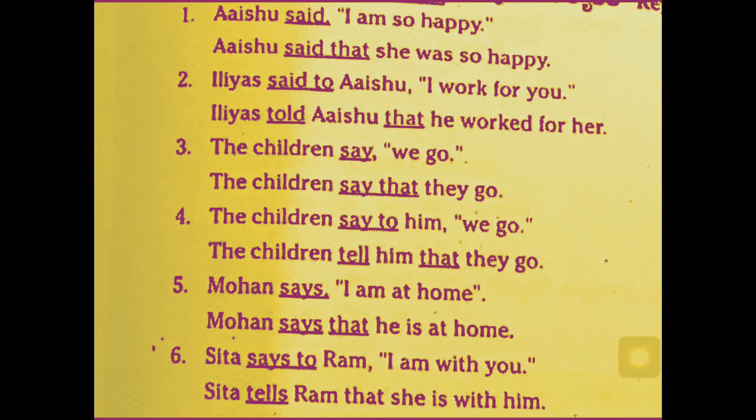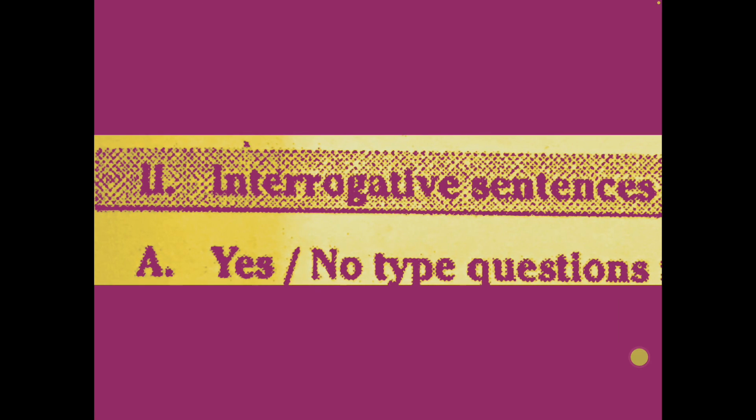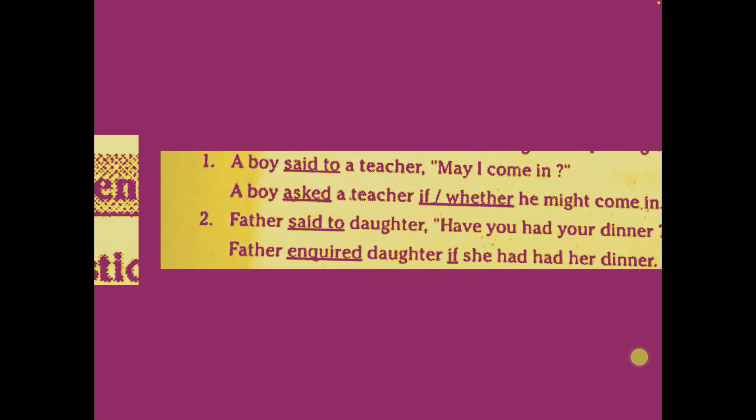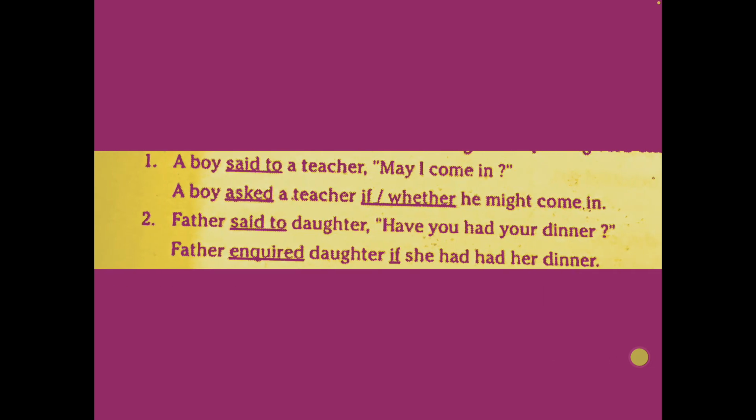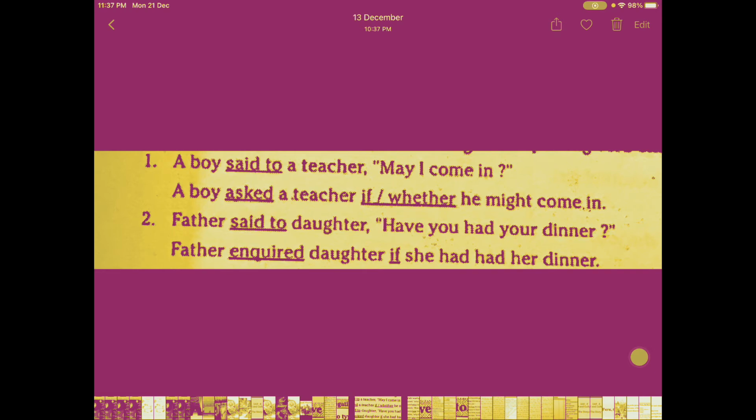Have you understood? Now look at the interrogative sentences, that is, yes or no type questions first. A boy said to a teacher, may I come in? Here said to changes to asked. A boy asked a teacher. Now the conjunction used is if or whether. If or whether, then may I come in? Here I refers to whom? The boy. So he. Understood?